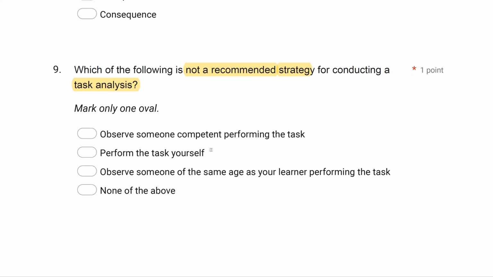B, perform the task yourself. Another good way to do it. Perform the task yourself is a solid strategy as long as you're competent, right? And most of the things you're teaching, you probably will be.